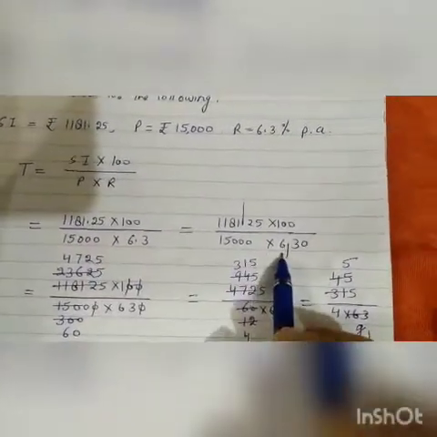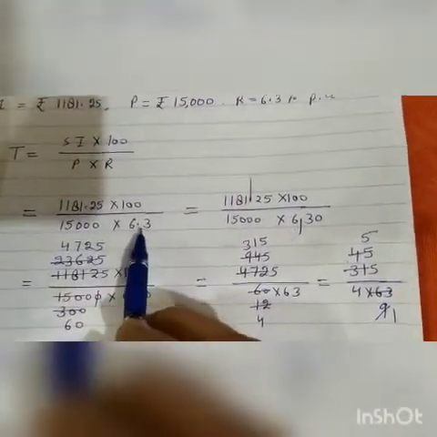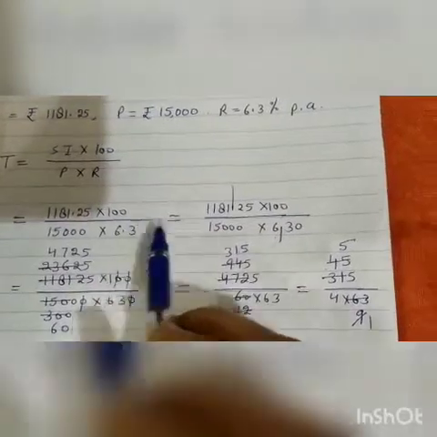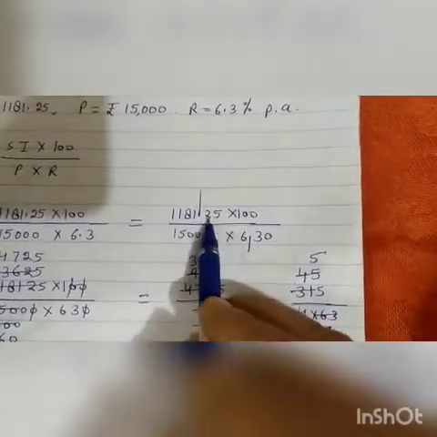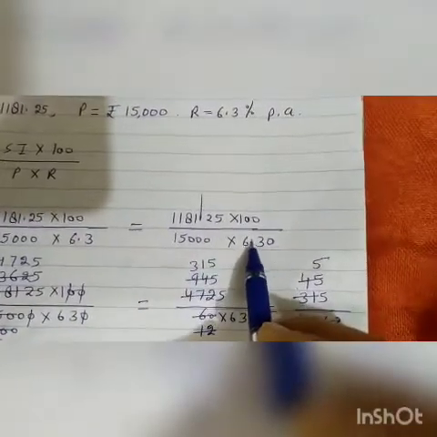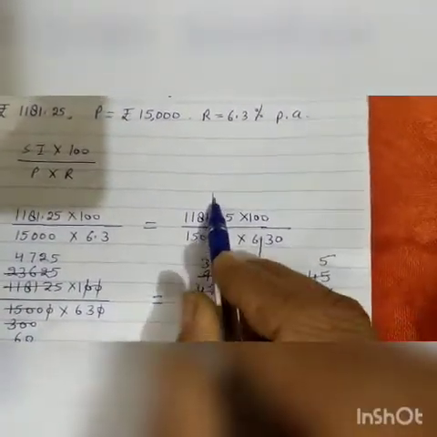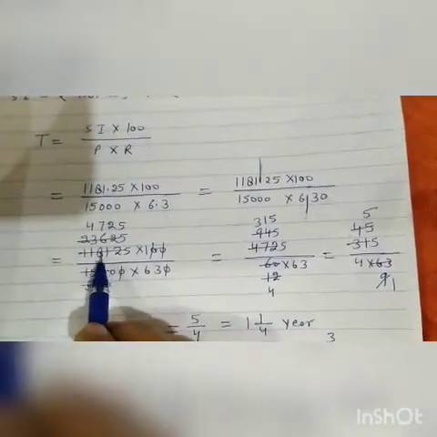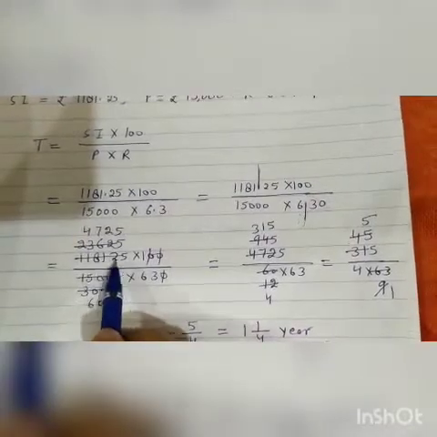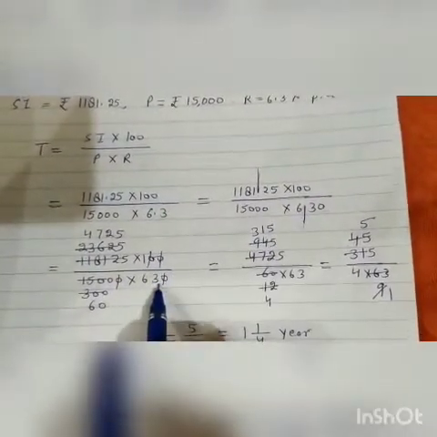Come here. See here, after the decimal 2 digits and here after the decimal 1 digit. We will add 1 zero here. Now after the decimal 2 digits, after the decimal 2 digits, so we can remove the decimals. So the decimals cancel. Now it is 1000. Now it is 1,18,125 into 100 upon 15,000 into 630.